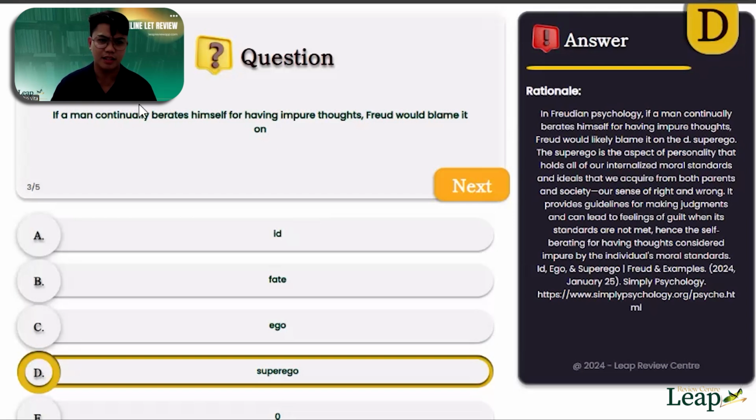I think this study, this idea of Sigmund Freud, is quite familiar to us. We study this in different subjects. So we have to familiarize ourselves because most probably this will be asked in situational questions. So you better understand the concept. All right. Let's proceed to question number 4, the second to the last question.